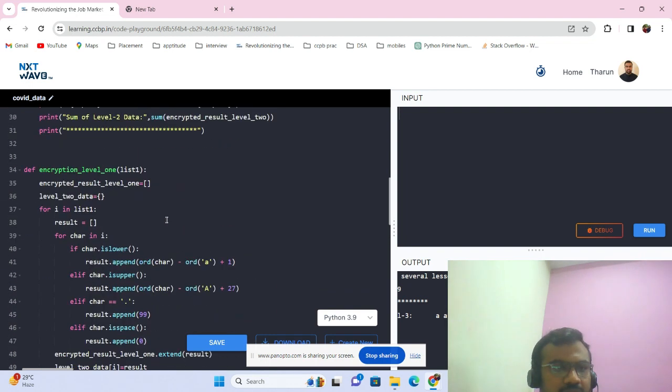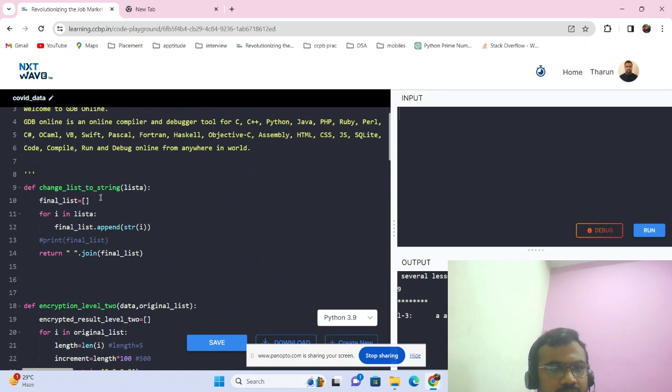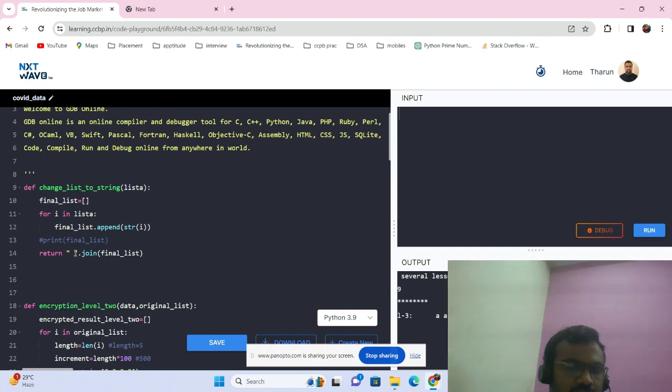So I have created a function. First, an empty list is taken, and for every number in the list A, I have changed it into a string and added it to the final list. Now the values will be the same, but converted into strings. And now I have used a space to join all the list elements. So the answer will be written as